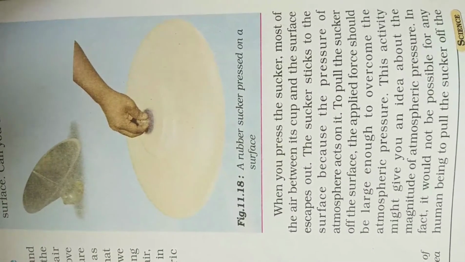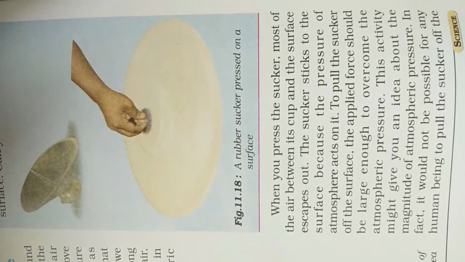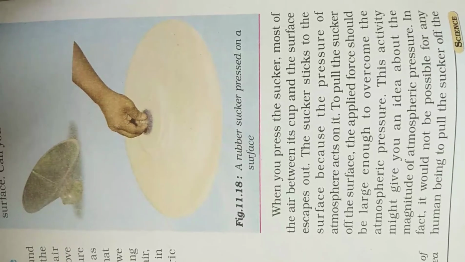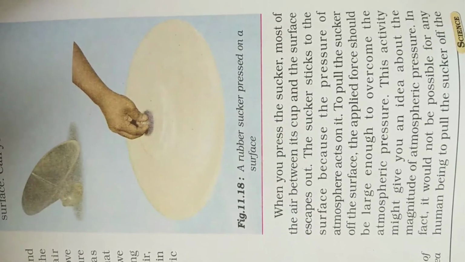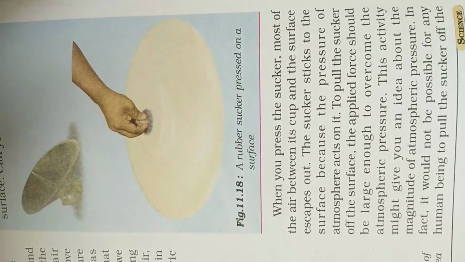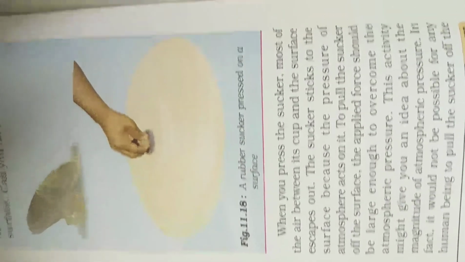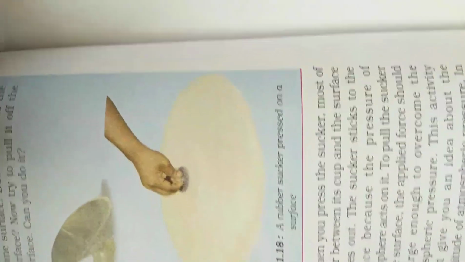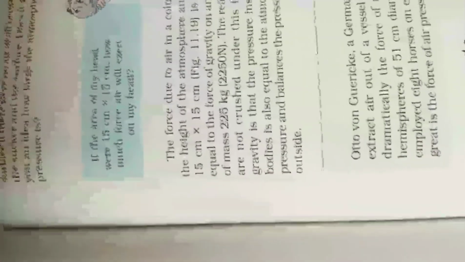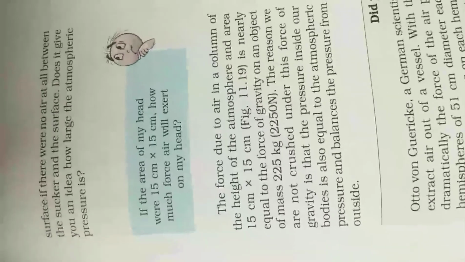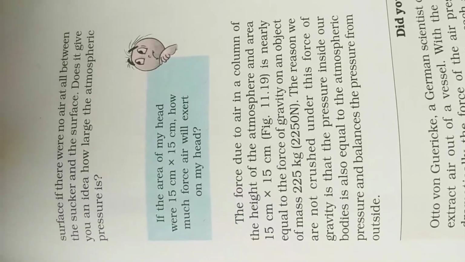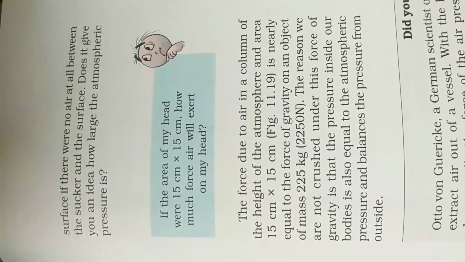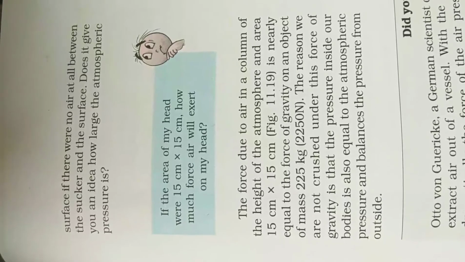In fact, it would not be possible for any human being to pull the sucker off the surface. So I told you first that a large force will be required to pull the sucker back to its position, because the air is not present between the sucker and the surface.